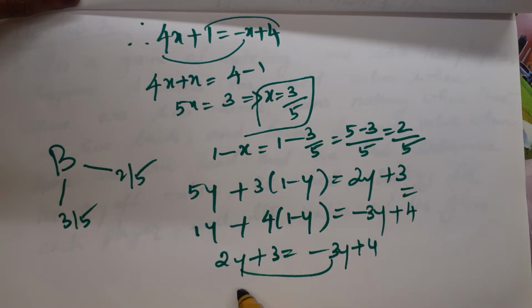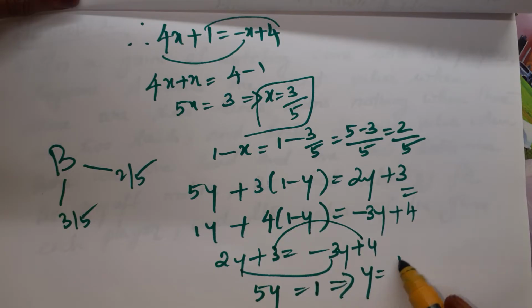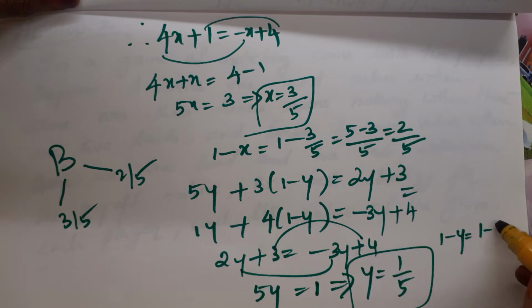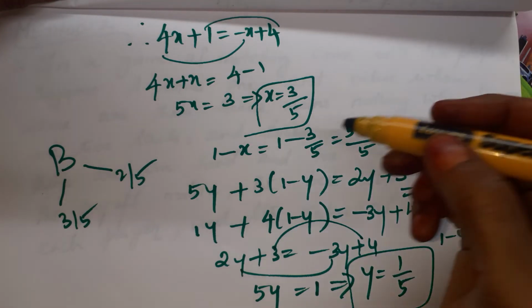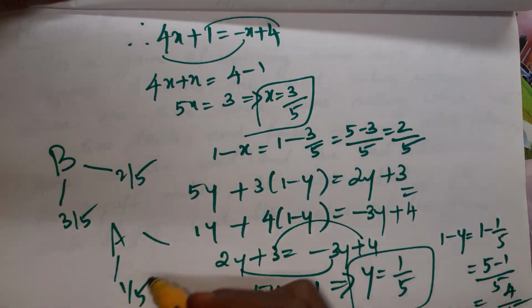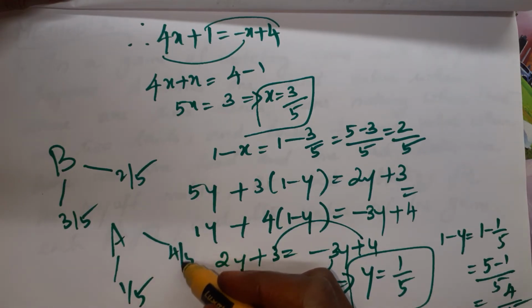When it comes to this side, it is plus 3y. 2y plus 3y is 5y. When it comes to this side, it is minus 3, so 4 minus 3 is 1, which implies y equals 1 by 5. 1 minus y is equal to 1 minus 1 by 5, which is equal to 5 minus 1 by 5, which is 4 by 5. So for player A, the probabilities are 1 by 5 and 4 by 5.